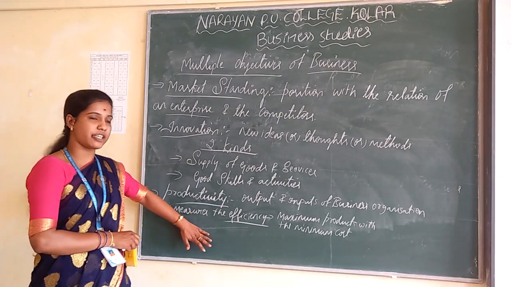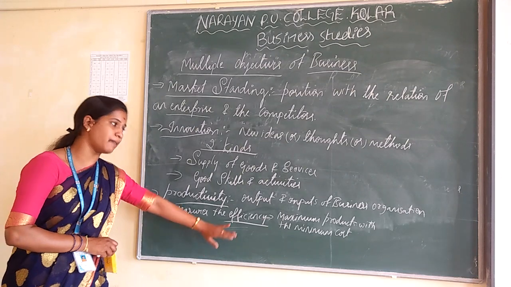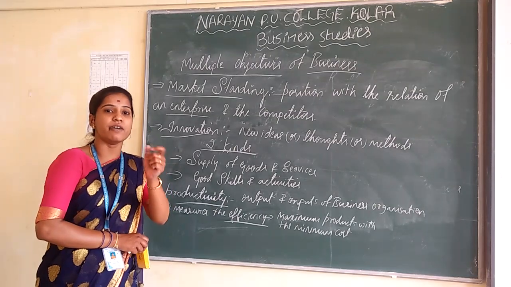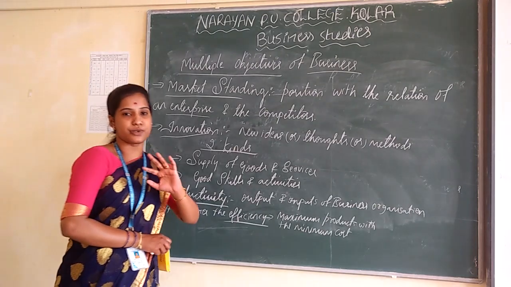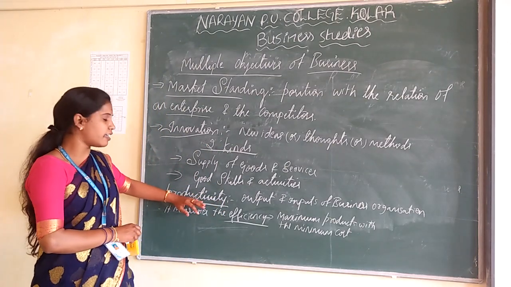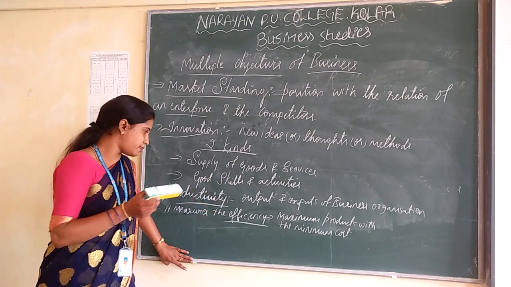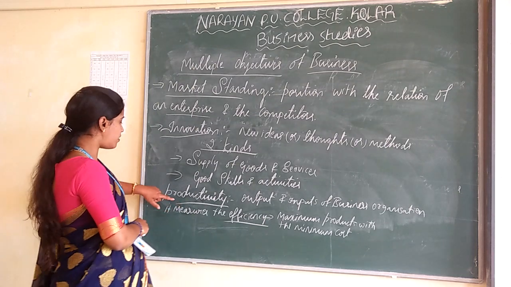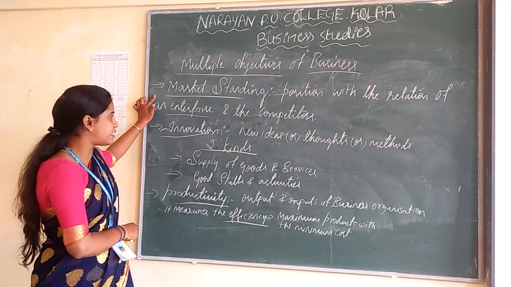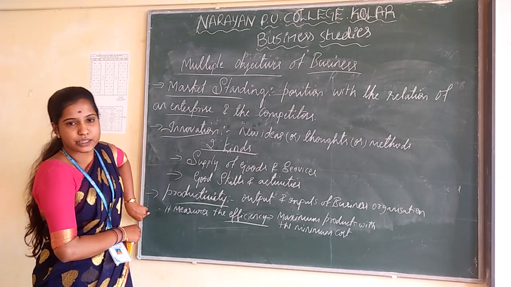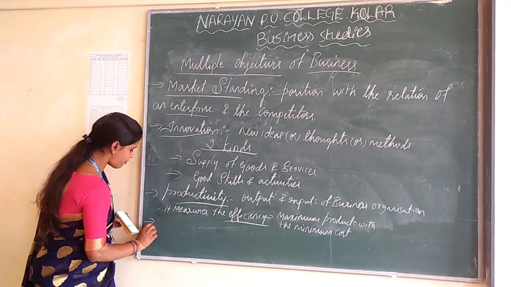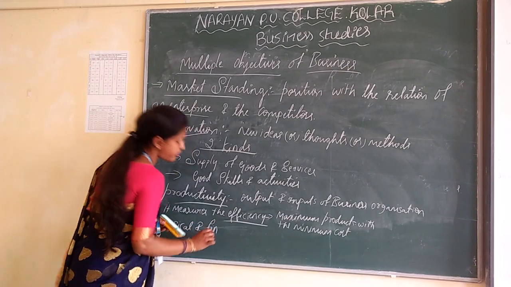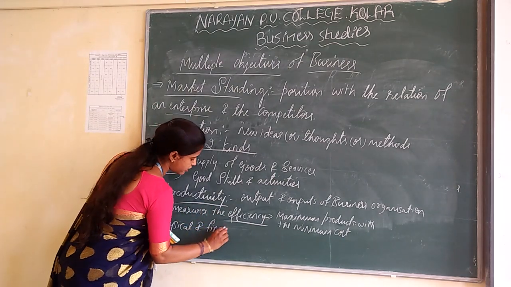Here it measures the efficiency. So they are going to measure their efficiency through maximum productivity. The product should be made maximum with the minimum cost or minimum resources. So how are they going to survive? In the productivity, they are going to survive. If they get profit only, they are going to survive in the business. That is called productivity. So first one market standing, second one innovation, and the third one is productivity, and the fourth one is physical and financial resources.